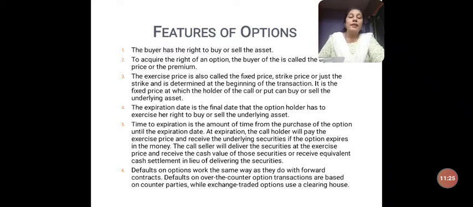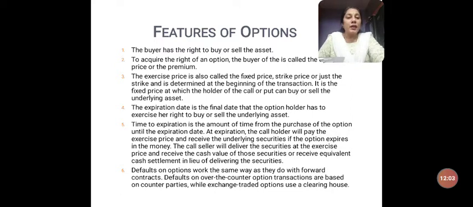Okay, next, the excise price is also called the fixed price, strike price, or just the strike, and is determined at the beginning of the transaction. So we know the premium paid is 50,000 rupees. Here there is another term called excise price, or fixed price, or strike price. What does excise price mean? That is the price at which both the parties decide on buying or selling of the asset. So in this example, 10 lakh rupees is called the excise price.